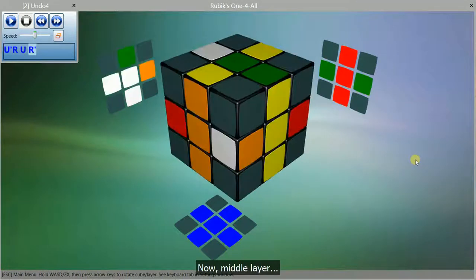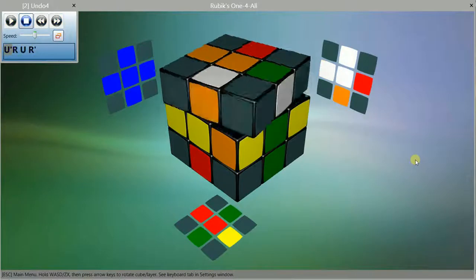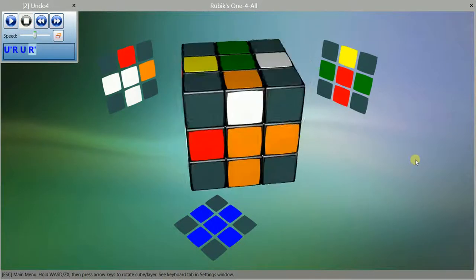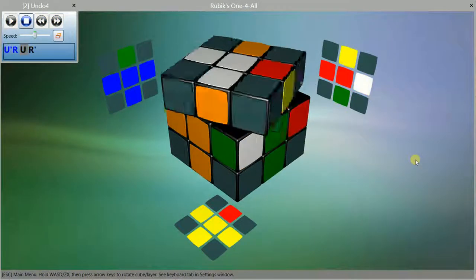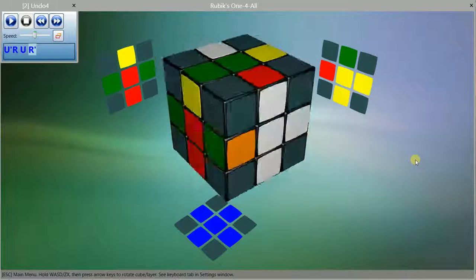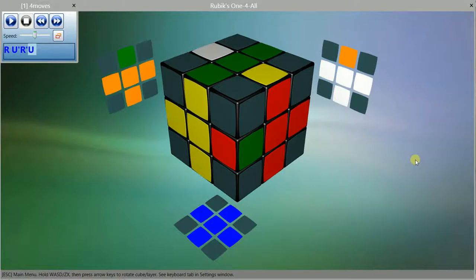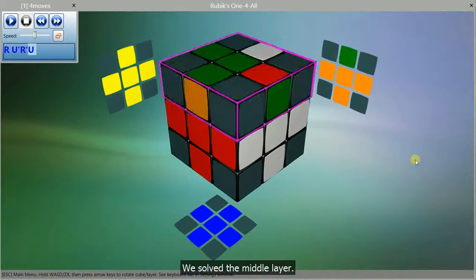Now, middle layer. Do Undo4. Again Undo4. Do 4 moves. For moves. We solved the middle layer.